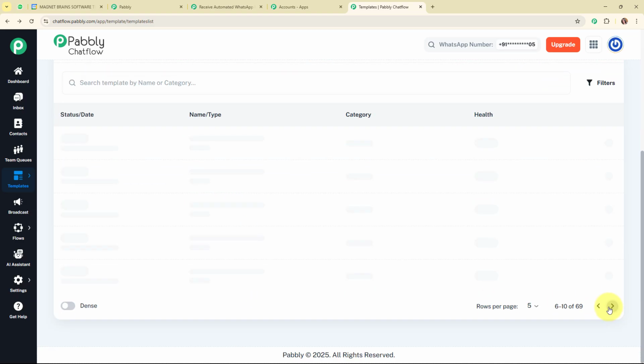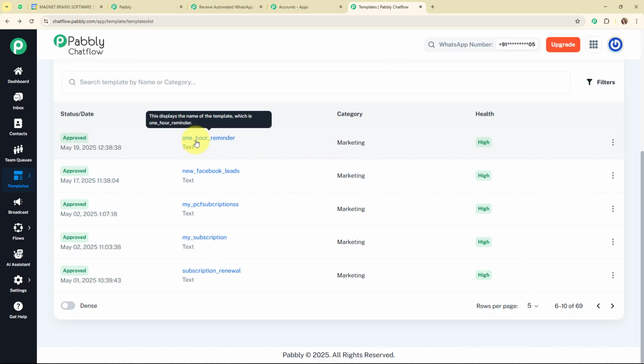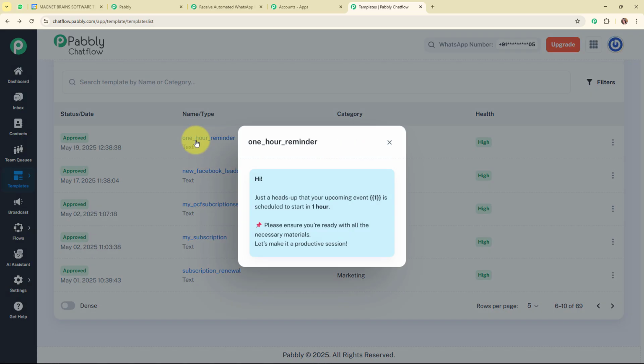And now here, to send the 1 hour reminder to my WhatsApp number, I'm going to use this particular template that I've already created with the text: "Hi, just a heads up that your upcoming event, that is {{1}}, is scheduled to start in 1 hour." Here you might be thinking, what is this 1 over here? This is a variable that I have used for the event name, and I have bolded this particular text as well. Then it says, "Please ensure you are ready with all the necessary materials. Let's make it a productive session."